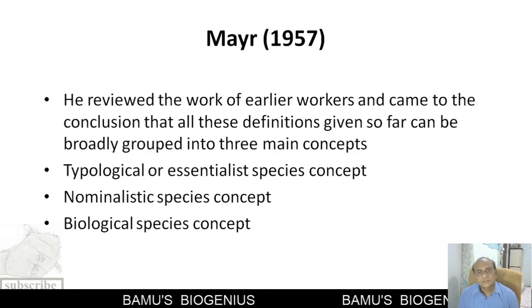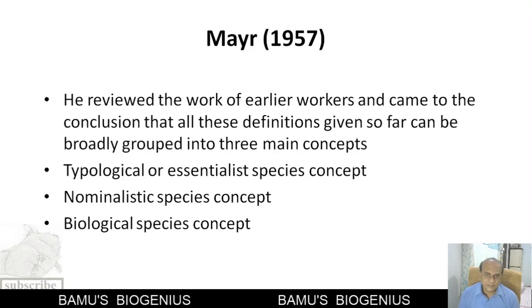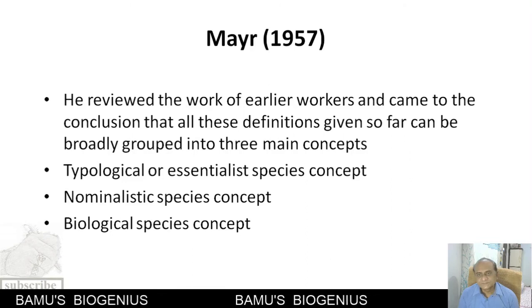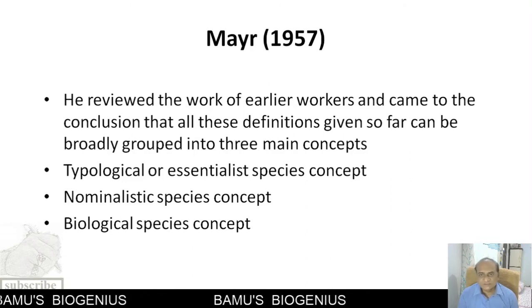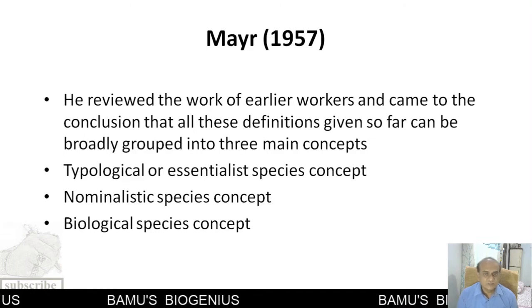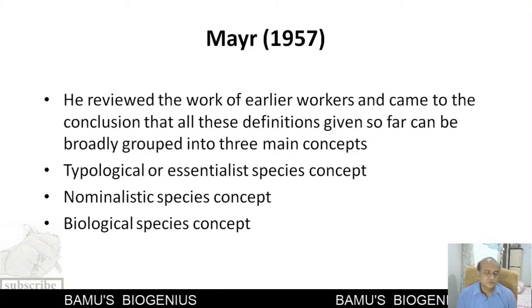But after 1957, he reviewed the work of earlier workers also and came to the conclusion that all these definitions given so far can be broadly categorized into three main concepts. Accordingly, he classified the concepts into three groups.